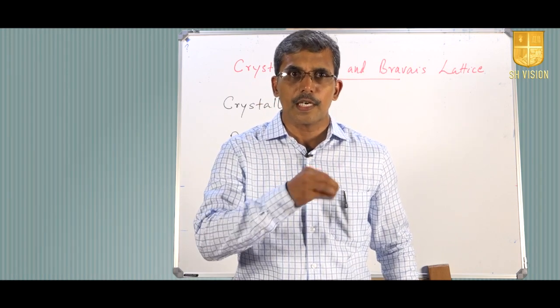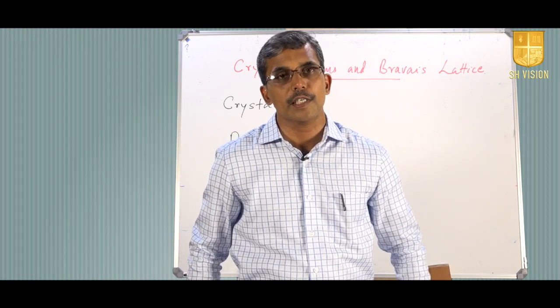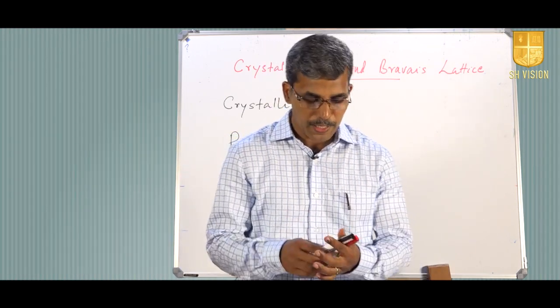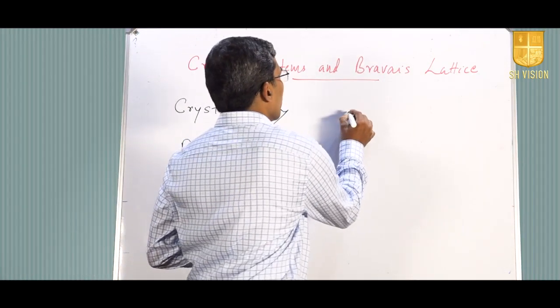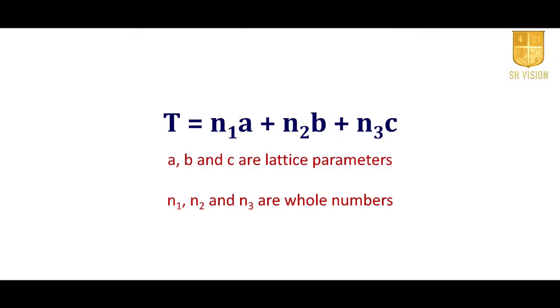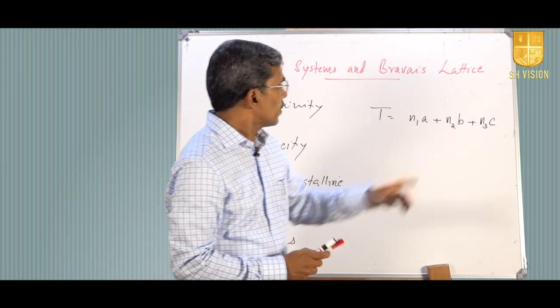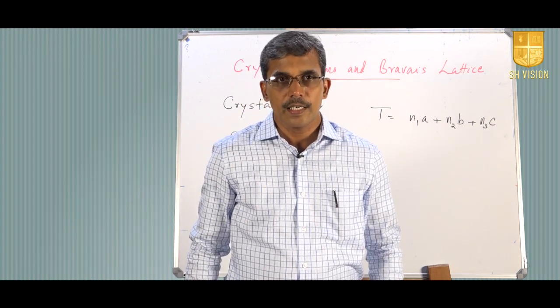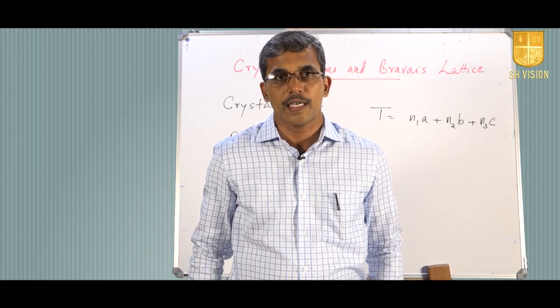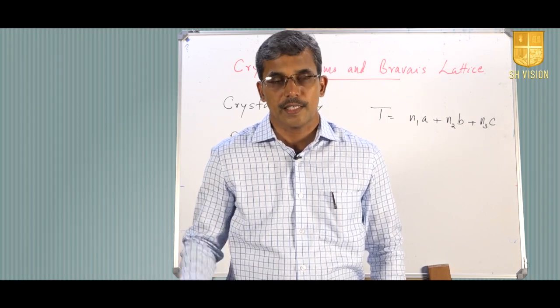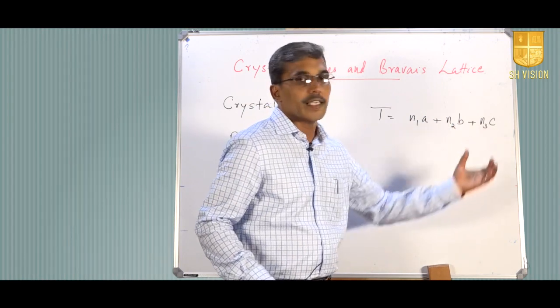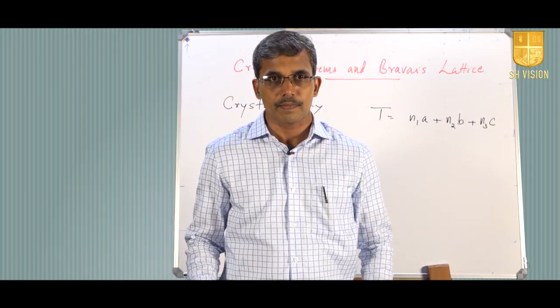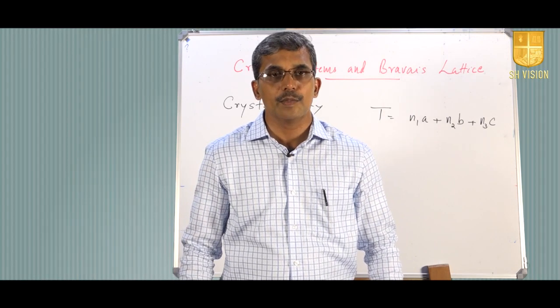So in the case of space lattice, we have got three-dimensional extension of these imaginary points, and these points can be expressed in terms of a translational vector T equals n1a plus n2b plus n3c, where a, b and c are the translational vectors, the direction of which represent the crystallographic axes or crystallographic directions x, y and z. Or otherwise we can say a, b and c are the smallest possible translations along three crystallographic directions x, y and z.